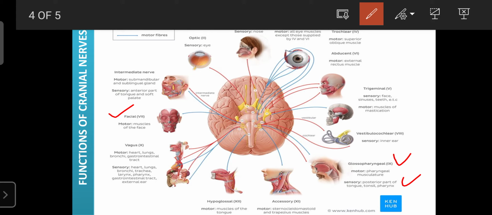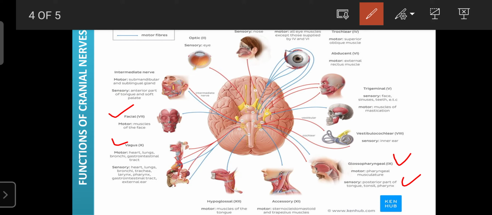Okay. Next, the tenth, is known as the vagus nerve. It is both types of nerve, motor as well as sensory. For motor functions, it is innervated to the heart, lungs, bronchi, and gastrointestinal tract. So it is involved in the regulation of heart functions, lungs, that is respiration, bronchi, and the gastrointestinal tract, that is GIT motility or digestion. For sensory, it carries the message towards the brain from the heart, lungs, bronchi, trachea, larynx, pharynx, gastrointestinal tract, and external ear. So this is regarding the functions of the vagus nerve and its locations.